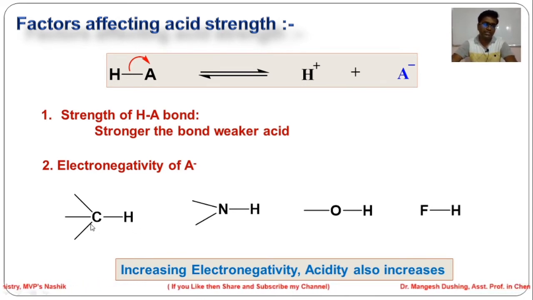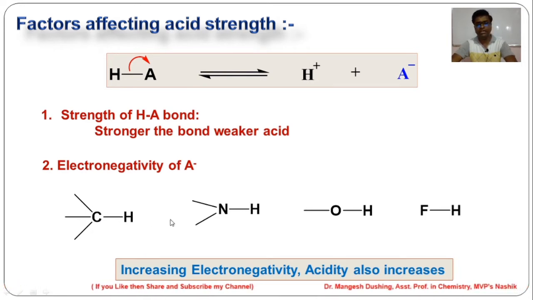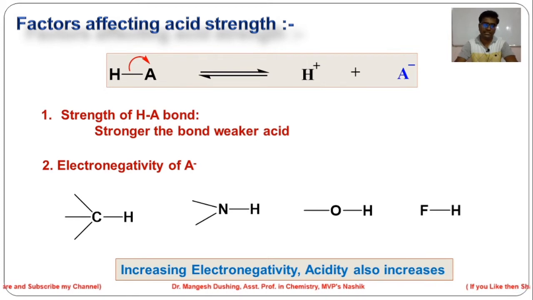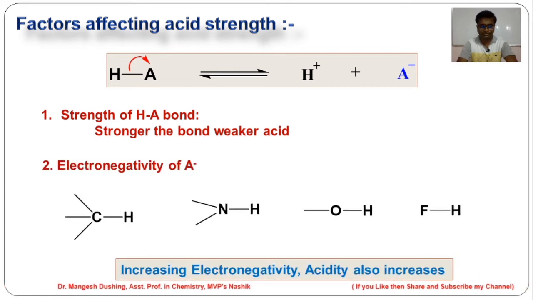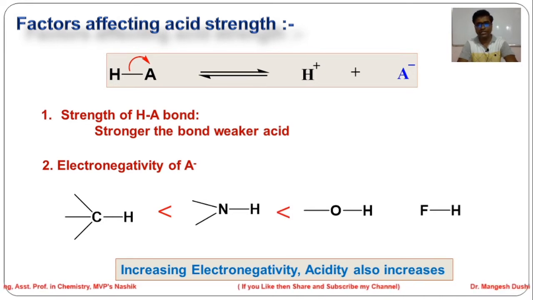While in the case of C minus, carbon is the least electronegative atom among these four. So C minus will be less stable, which makes CH a weaker acid. As the electronegativity increases, acidity also increases. So CH is a weaker acid than NH, which is weaker than OH, which is weaker than FH. So FH is the strongest acid.